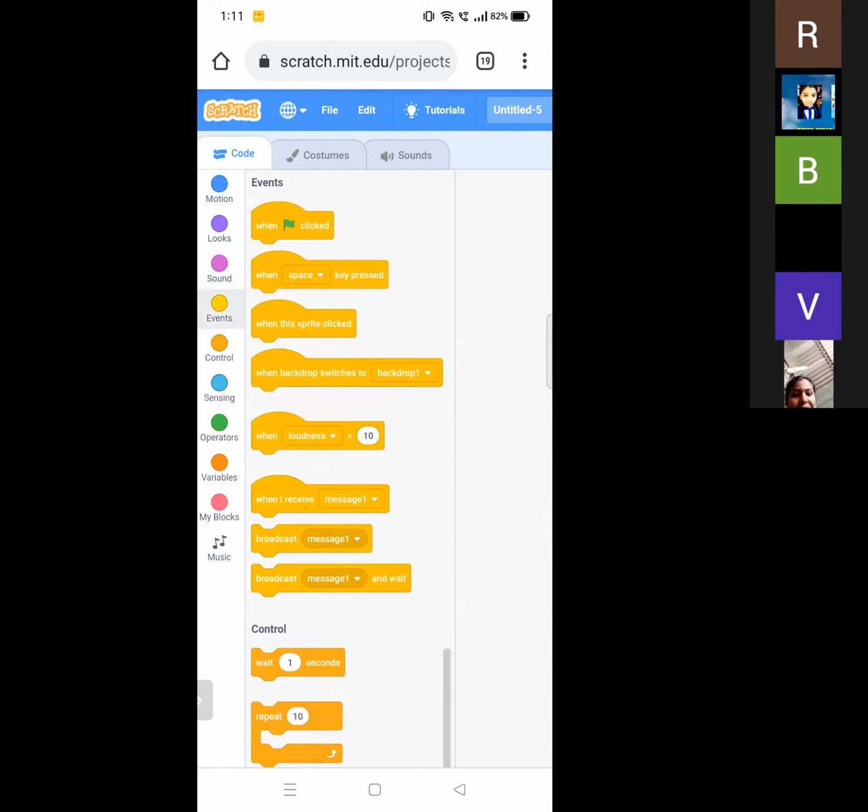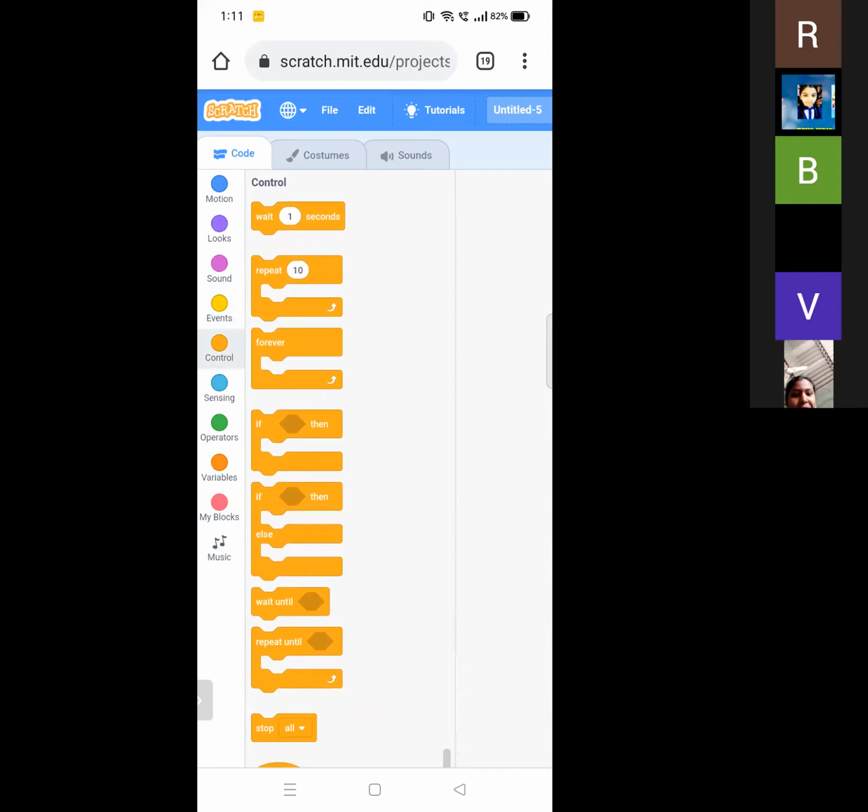Next, event blocks. Event blocks are the most important set of blocks you will use in Scratch. The main blocks in these event blocks are the when clicked block and when this sprite clicked. So these are all the important blocks in this. Event blocks tell Scratch when to start running the program by setting a triggering moment, such as clicking the green flag. The Scratch team calls these hat blocks because they are always at the top of the program.